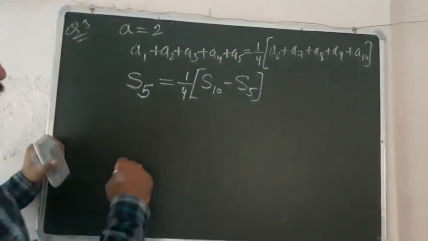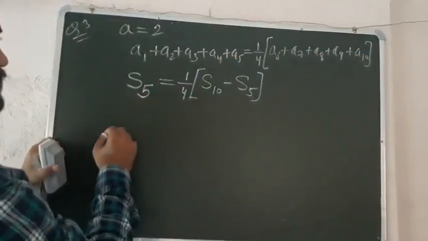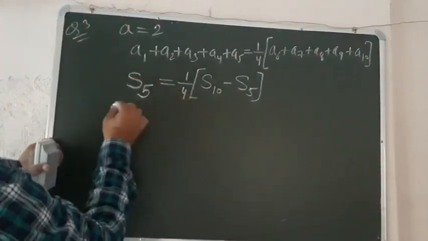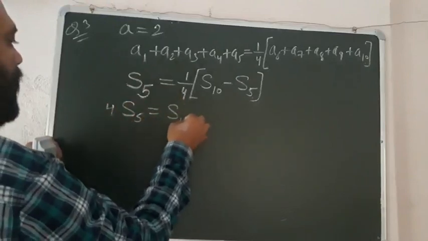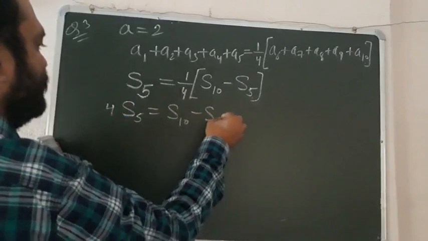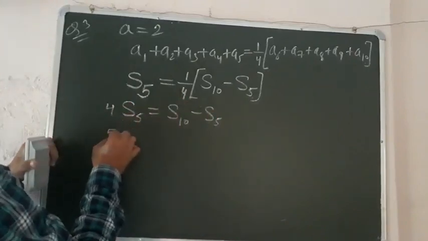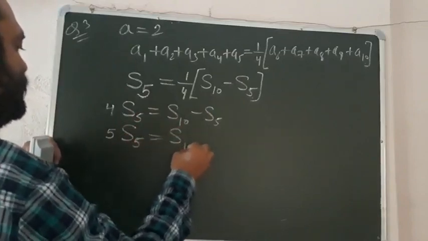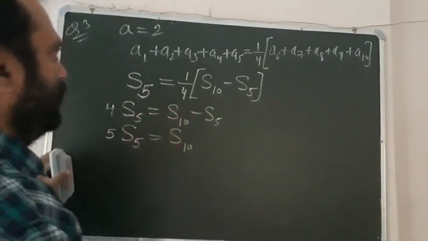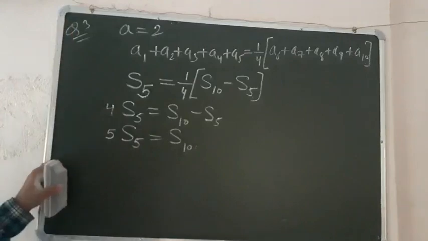So you have S5. Now cross multiply this, it becomes 4S5 equals S10 minus S5. So shift this over here, it becomes 5S5 equals S10. This is the equation. Now you can put the values here.